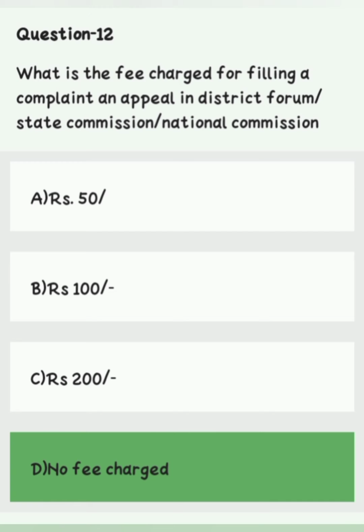Question number 12. What is the fee charged for filing a complaint and appeal in district forum or state commission or national commission? Option A, rupees 50. Option B, rupees 100. Option C, rupees 200. Option D, no fees charged. Right answer is option D, no fee charged.